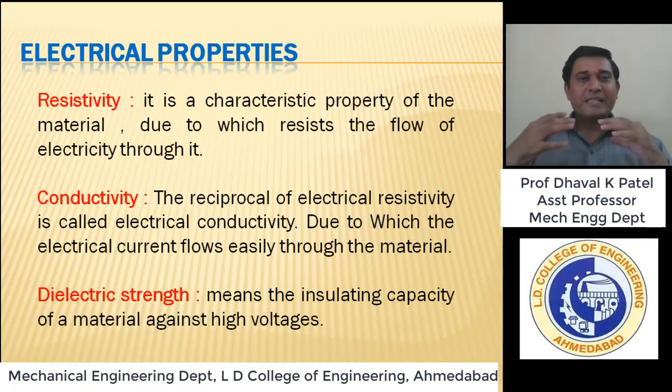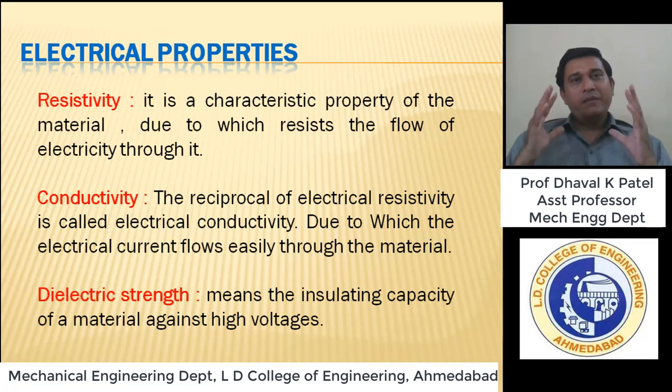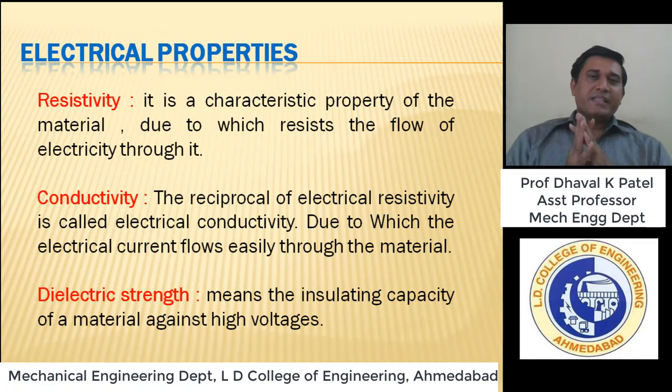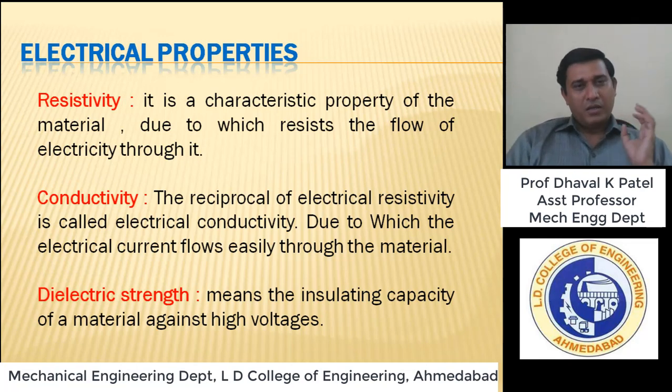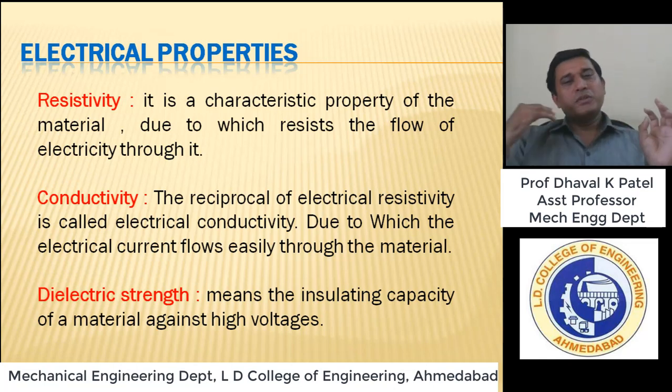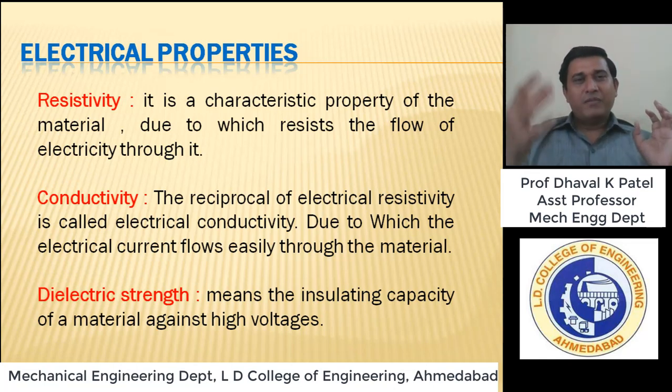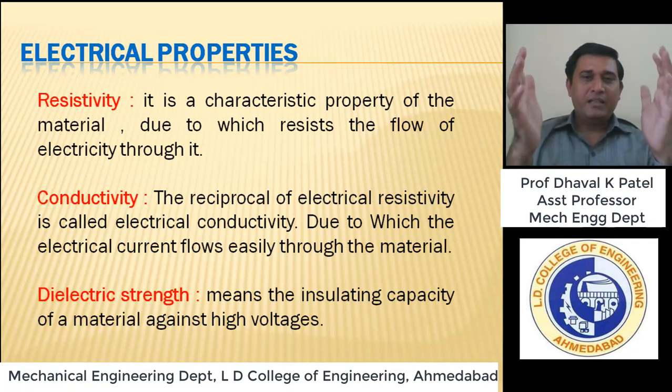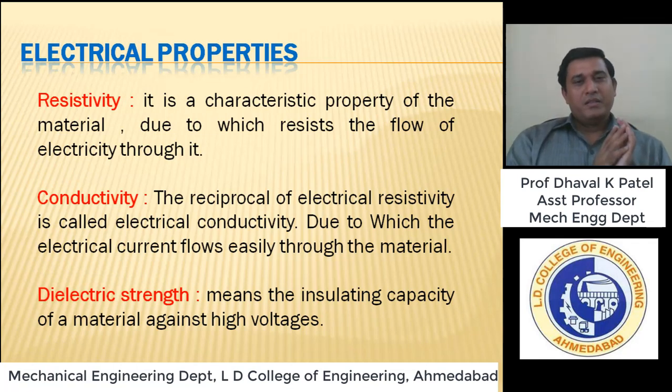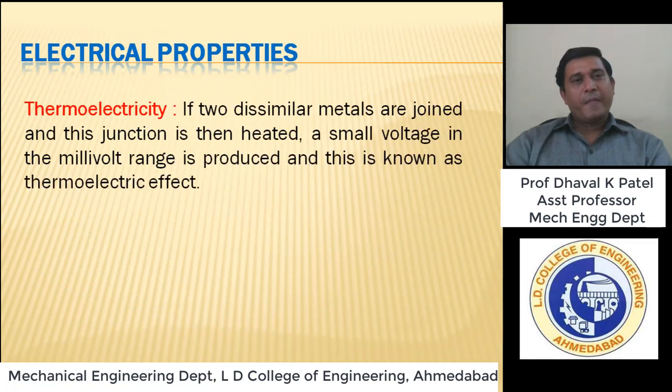How much insulating capacity do they have? So high voltage pole जो होता है, that direct electricity is coming from the thermal power plant to the substation and from the substation to your transformer, and from the transformer to your home. So that power is transmitting from high voltage to lower voltage, right? So the high voltage grid lines require a high level of insulator. So dielectric strength is required in that insulation.